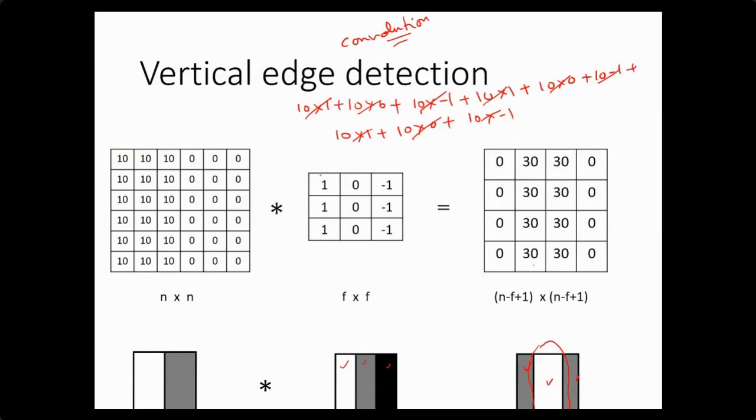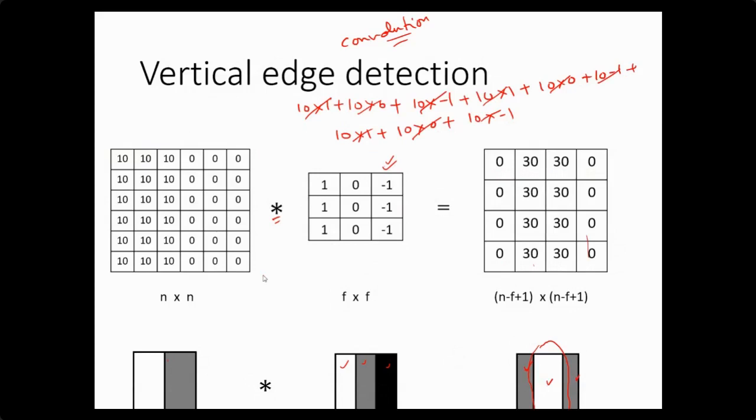That means if I move this mask over this image, only those portions having the higher value will be activated, which represent the vertical edge. So with these mask values, I can get the vertical edges. This operation is known as convolution.